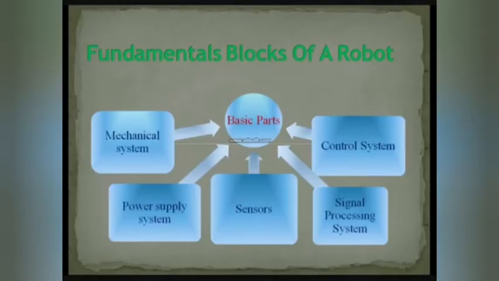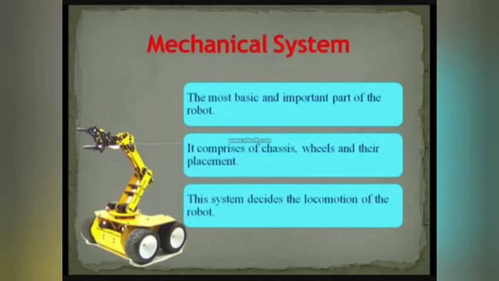Moving on to the fundamental blocks of a robot: mechanical system, power supply system, sensors, signal processing system, and the control system. Mechanical system comprises of the chassis, wheels, and their placement. This system decides the locomotion of the robot. By this, we can move our robot in any direction. We need a device which converts electrical energy to mechanical energy, and such devices are called actuators. The most popular actuator is the DC motor.